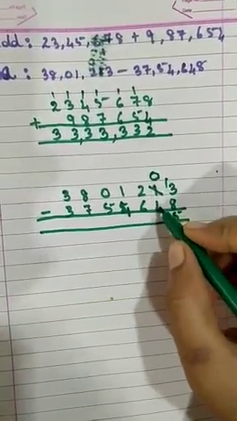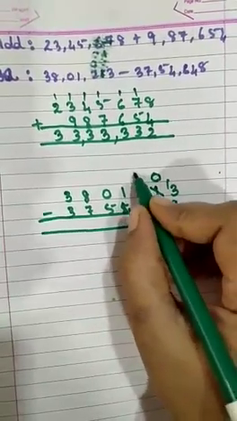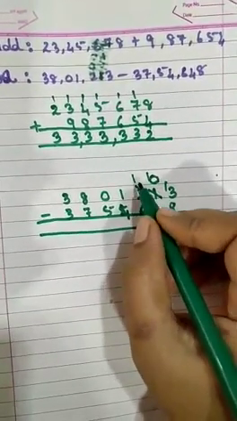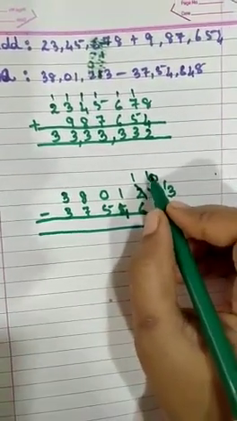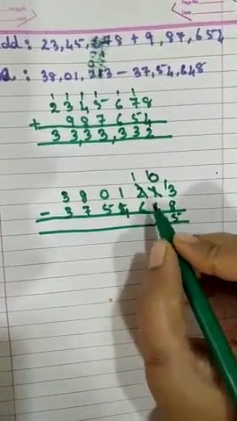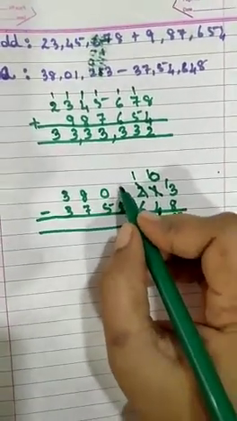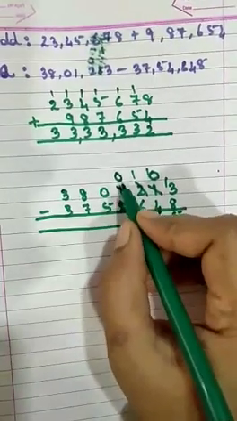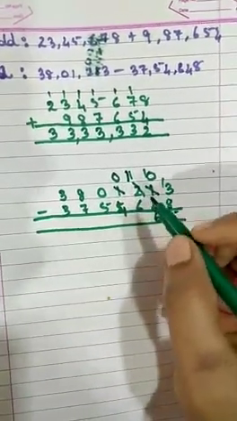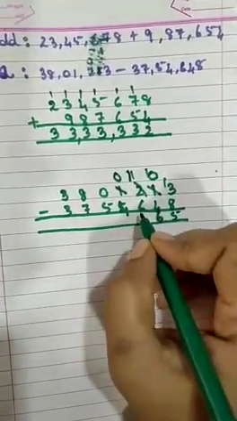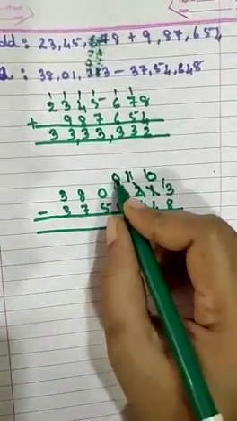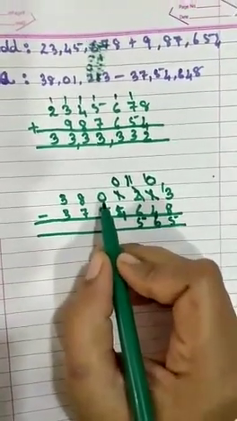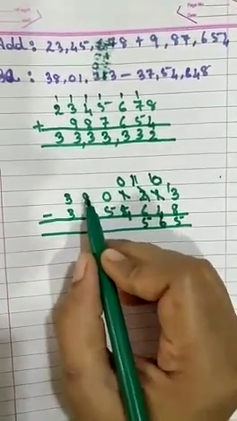5. 0 minus 4 we cannot do, so again we will do the borrow. We are going to take the 1 from 2, 1, and this will become 10. So it will become 6. 1 minus 6 we cannot do, again we are going to do what? Borrow. So 0, 1 will become 0 as it is giving 1 to the next digit. So it will become 11. 11 minus 6, 5. Here 0 minus 4 we cannot do, so we are going to borrow from the next number. Here it is already 0. So again we are going to borrow from here.